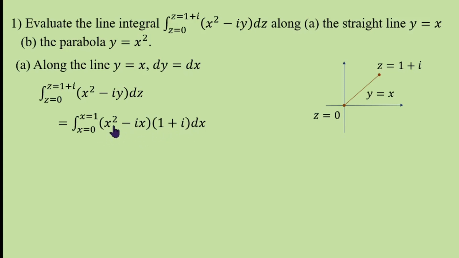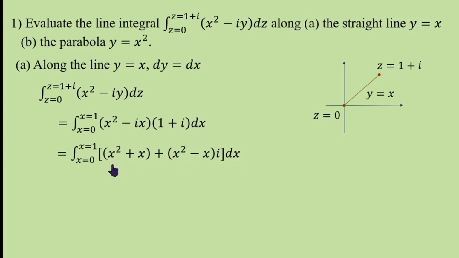Here simplify this: x square into 1 gives x square, minus ix into i, that is minus i square x, that is plus x, since i square is minus 1. So x square plus x is the real part. The imaginary part is x square i minus ix, means take i outside, (x square minus x) into i dx.